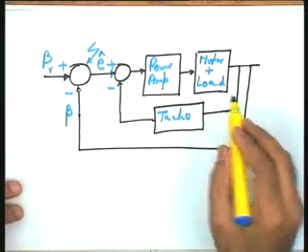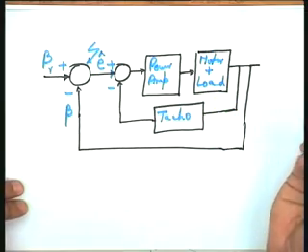So, in this particular case what is load? Load is the antenna. The antenna is being driven through a gear train and the gear is coupled to the motor shaft.